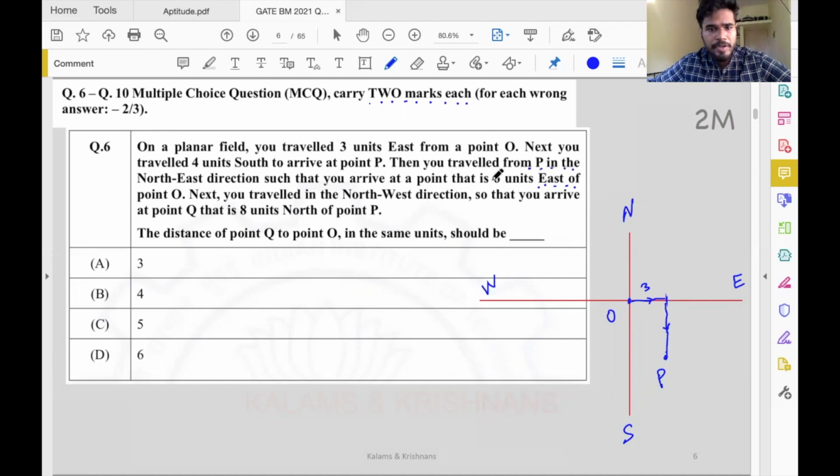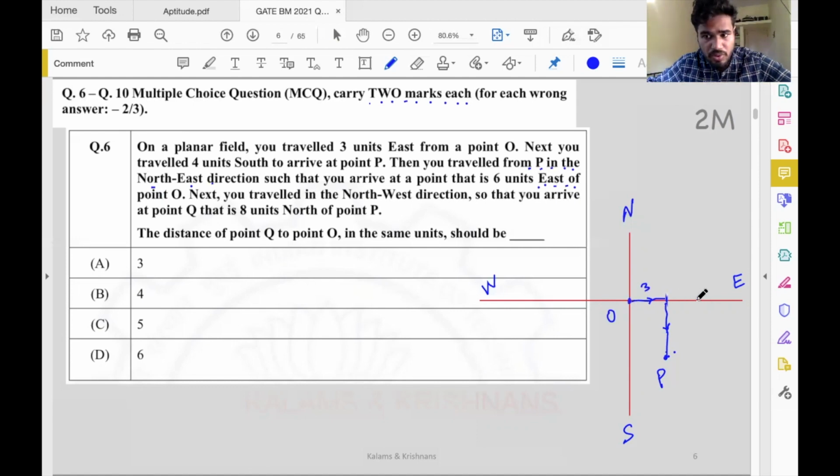And the first time I read it, I realized the sentence could be slightly ambiguous. That is, you might think going in the northeast direction means actually going at an angle of 45 degrees. No, that is not the case. Notice where you end up. You go northeast, that is somewhere along this direction, and you end up 6 units east of point P. So take point P, say 6 units east.